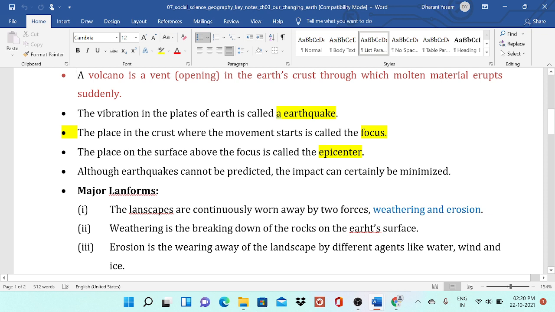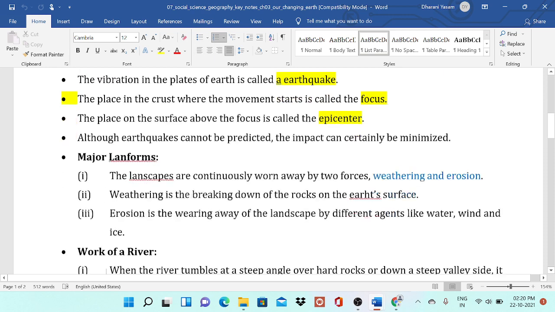The vibration in the plates of the earth is called an earthquake. The place in the crust where the movement starts is called the focus. The place on the surface above the focus is called the epicenter. Although earthquakes cannot be predicted, the impact can certainly be minimized.